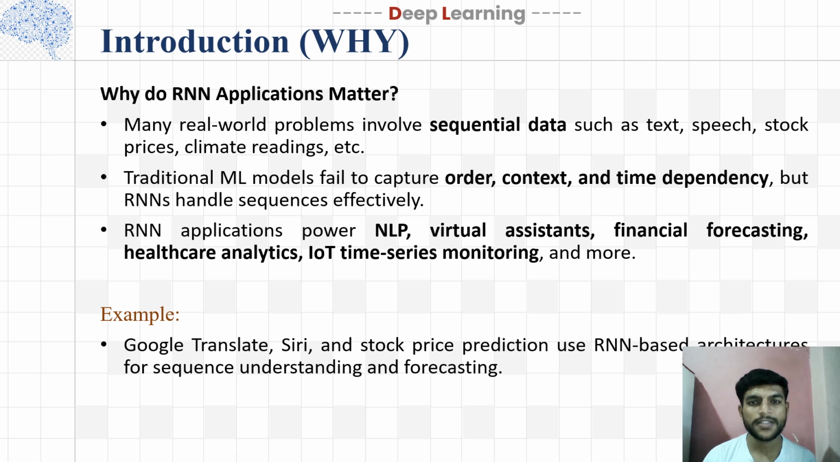Why do RNN applications matter? Many real-world problems involve sequential data such as text, speech, stock prices, climate readings, etc. So the traditional ML models fail to capture order, context, and time dependency, but RNNs handle sequences effectively. RNN applications power NLP, virtual assistants, financial forecasting, healthcare analytics, IoT time series monitoring, and more. For example, Google Translate, Siri, and stock price prediction use RNN-based architectures for sequence understanding and forecasting.